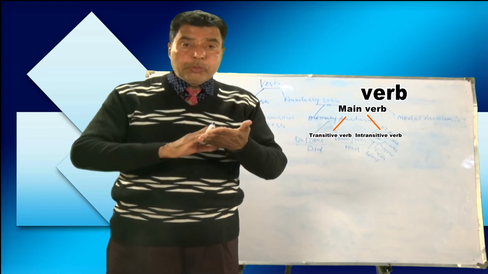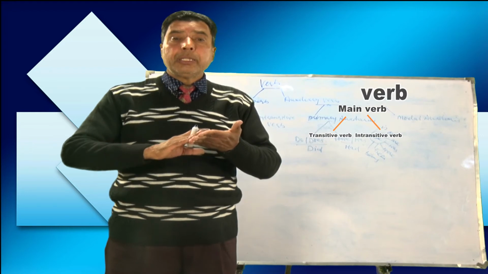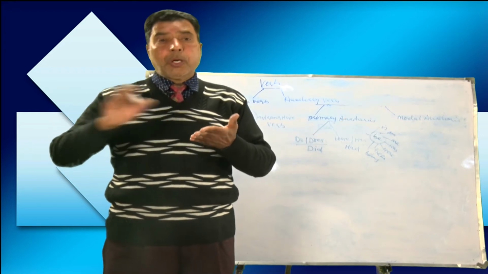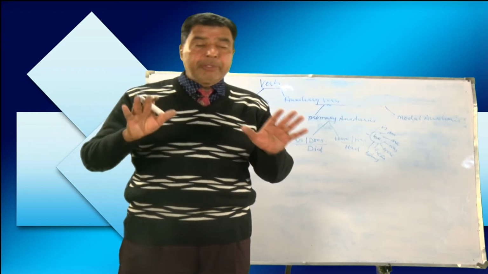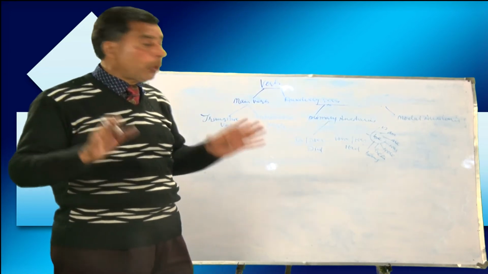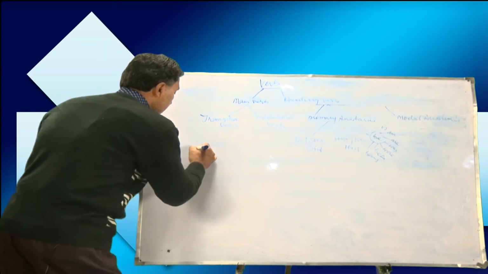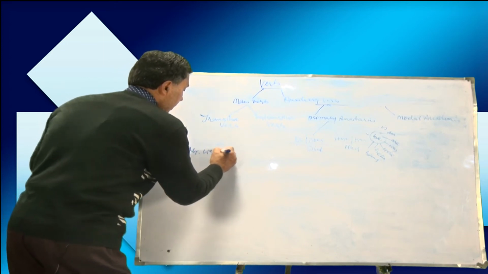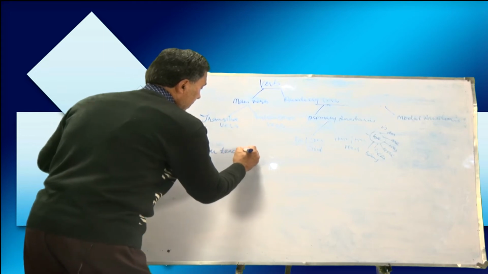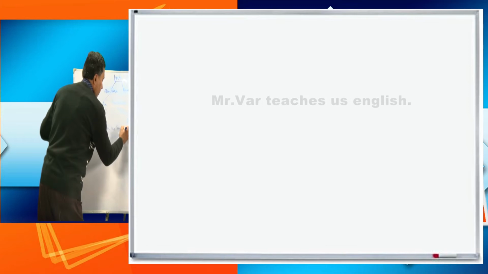So a transitive verb is that wherein the action passes from subject to object. I will write here first. Let us know what is a subject and what is an object. For example, I write here, Mr. Wo teaches us English.